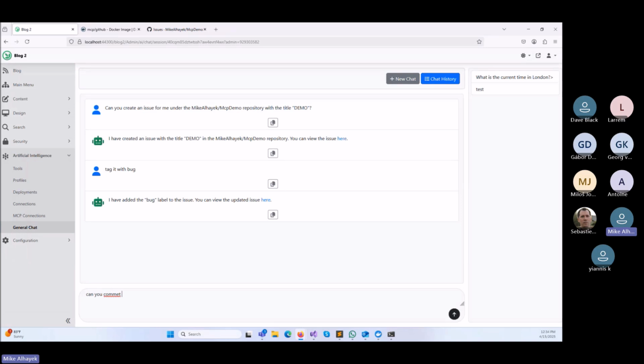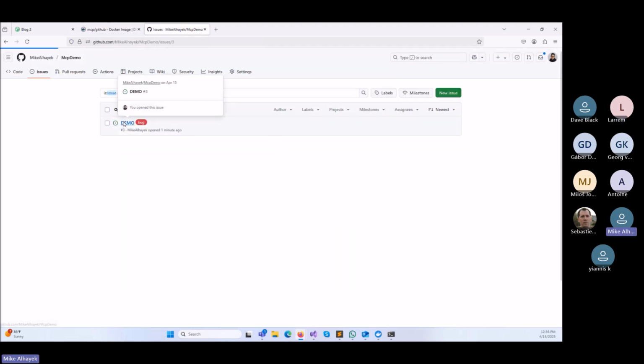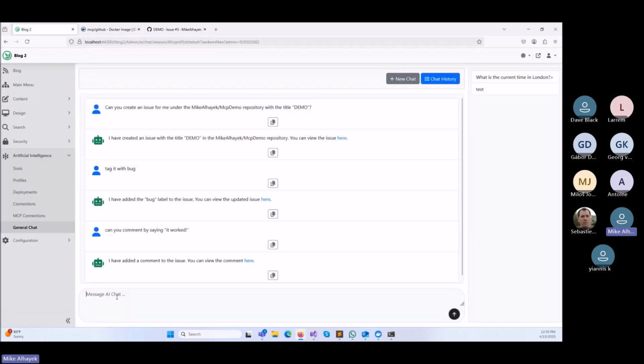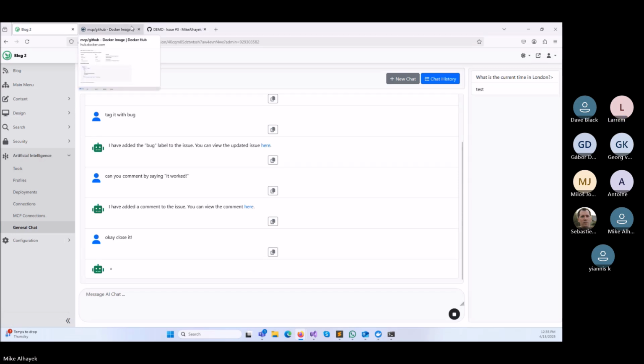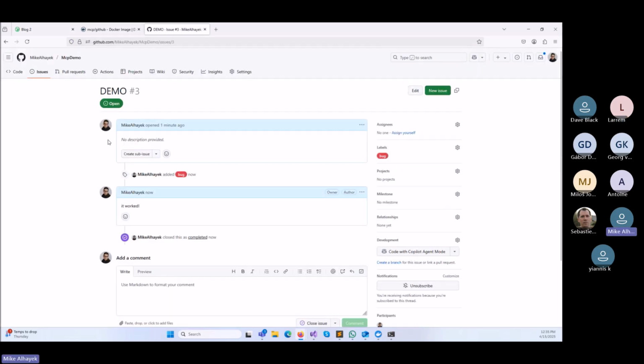Can you comment by saying it worked? Right, and then let's see. Hopefully it does. And if we look at that issue, now the issue has a comment called it worked, and okay, close it. And let's see, will it do it? Will it not? There you go, and it closed it.